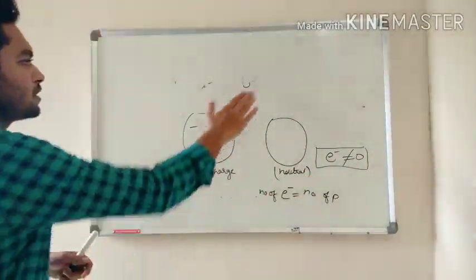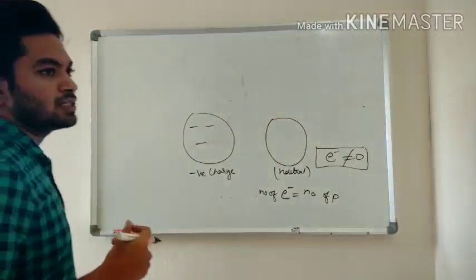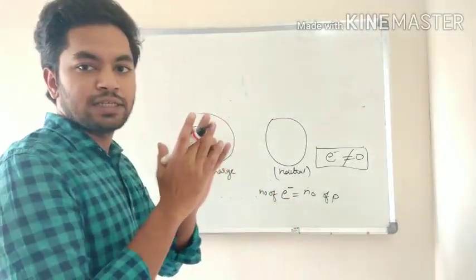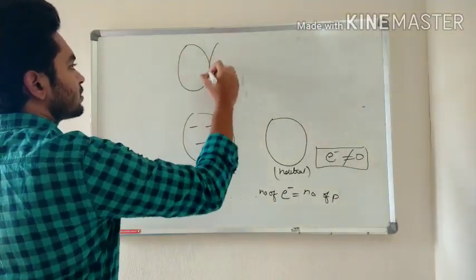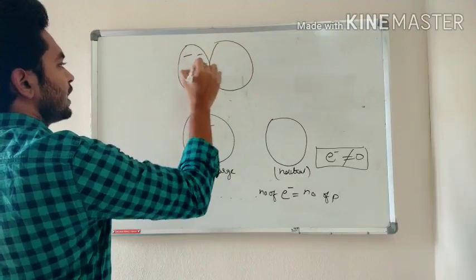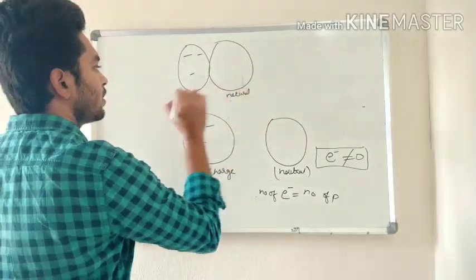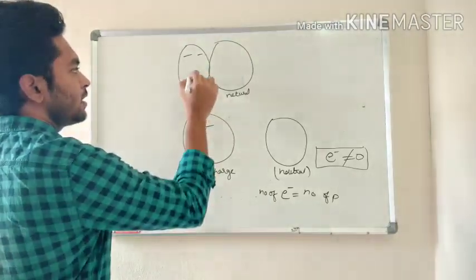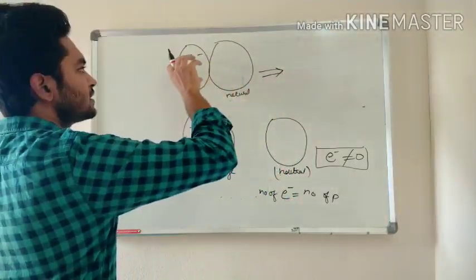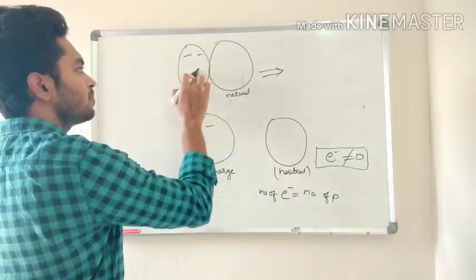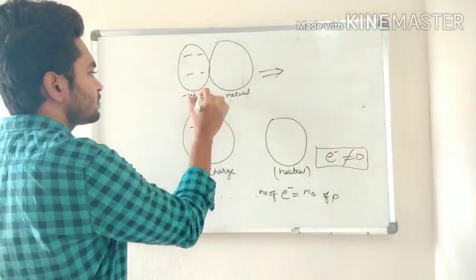Now what happens? As I told, conduction is in contact. So now let's make it contact. So this is negative charge, this is your neutral body. Now what will happen here? Suppose we have 4 electrons in this negative charge.